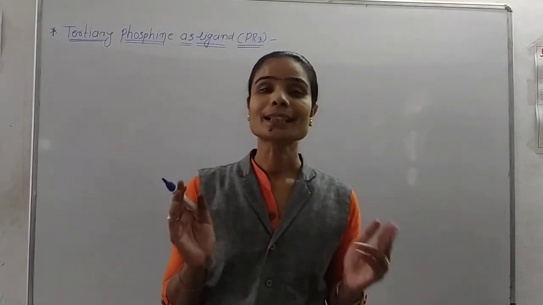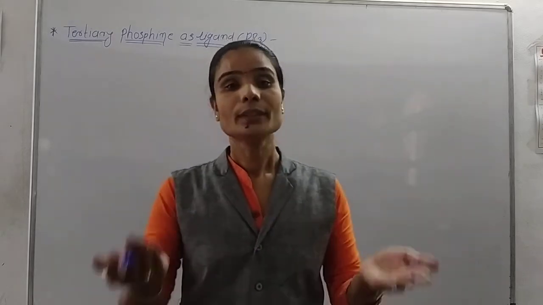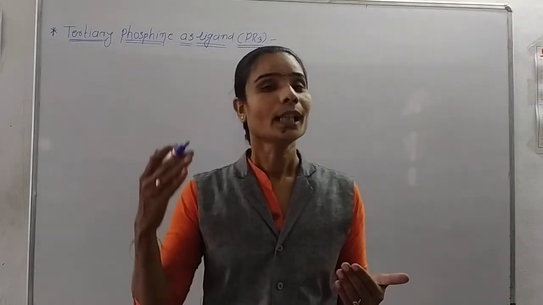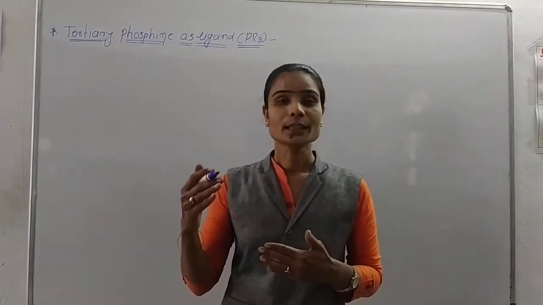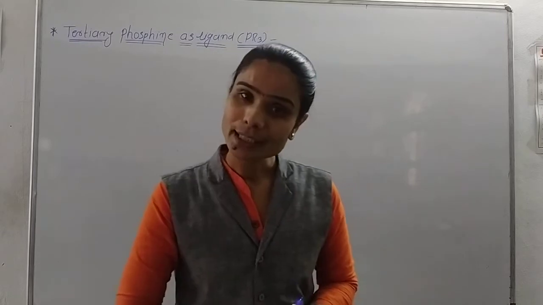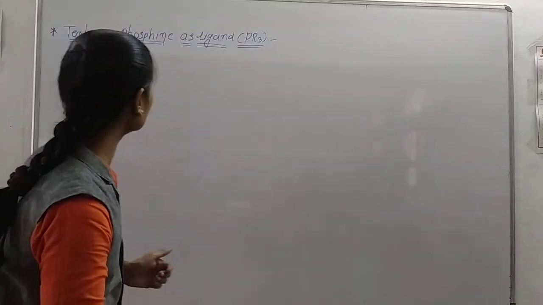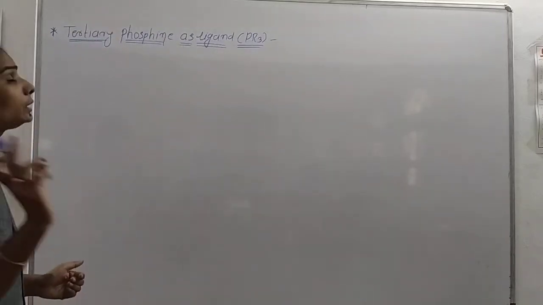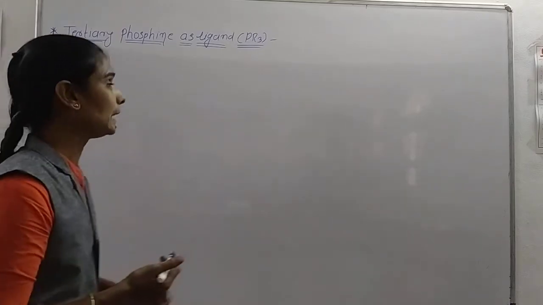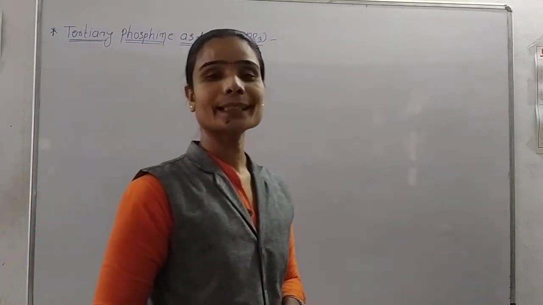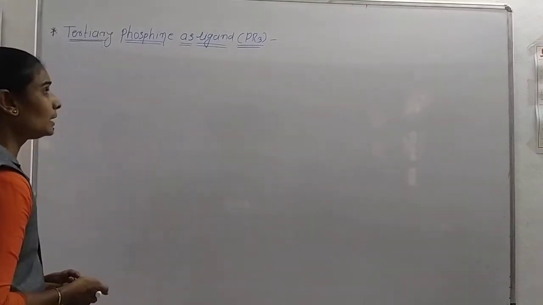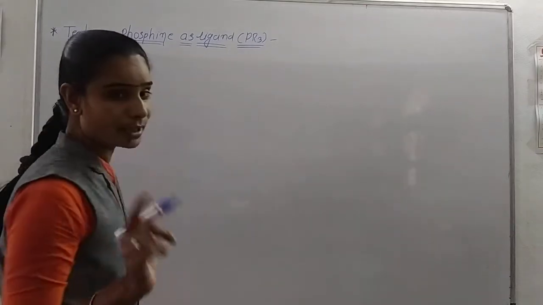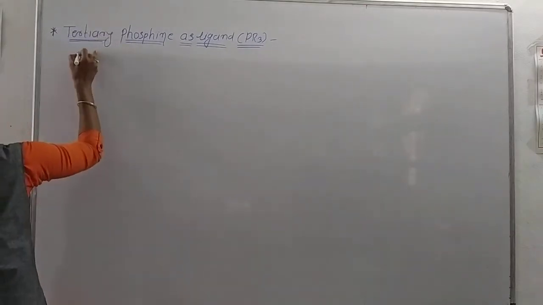So ligands are nothing but electron donors having a lone pair of electrons, and that lone pair is donated to the metal atom or any other atom to form a compound or complex. Now we have to see why tertiary phosphine acts as a ligand, and its formula is PR3. First we will see the preparation methods.